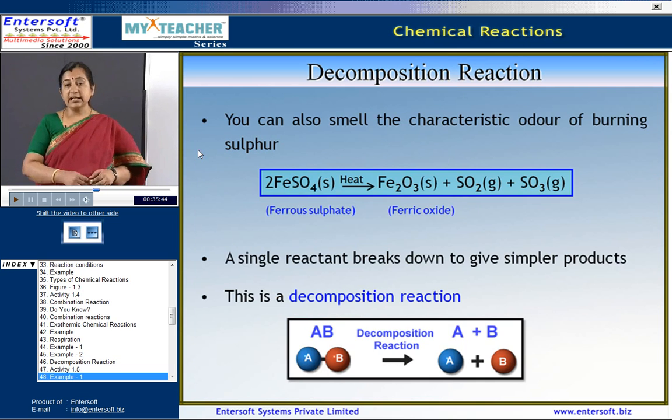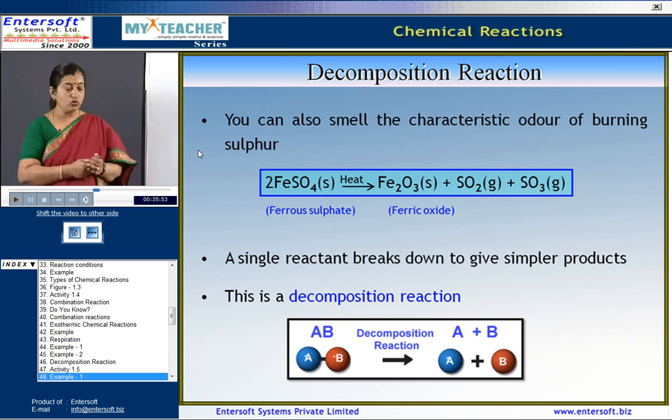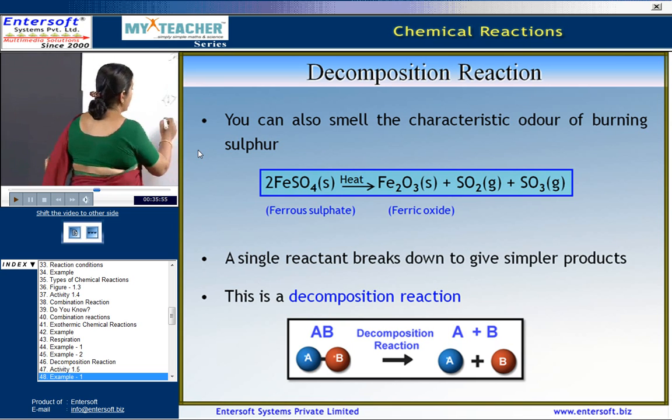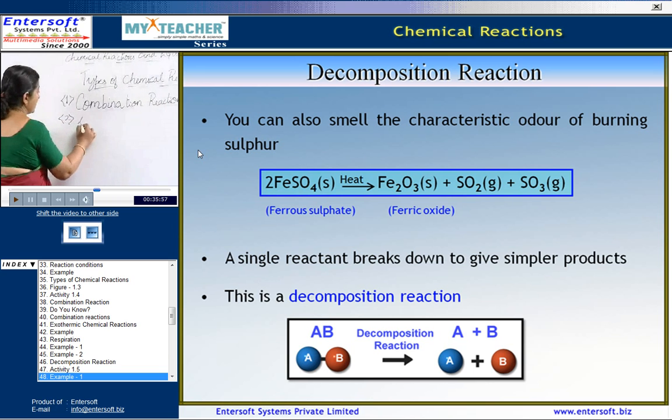Now, a single reactant can be broken down to give rise to simpler products. One big product giving rise to two or more is called a decomposition reaction.